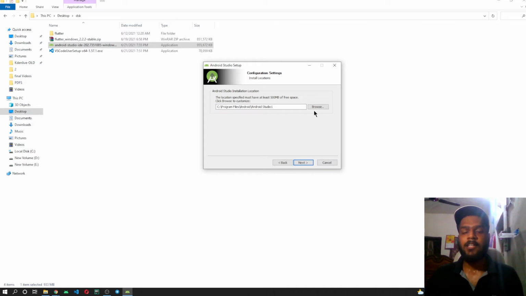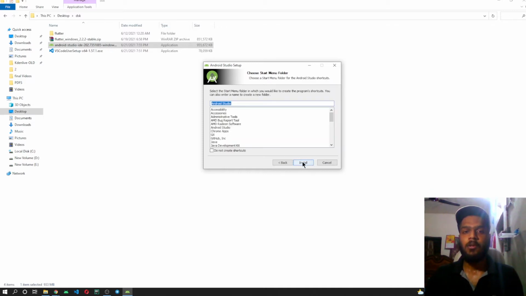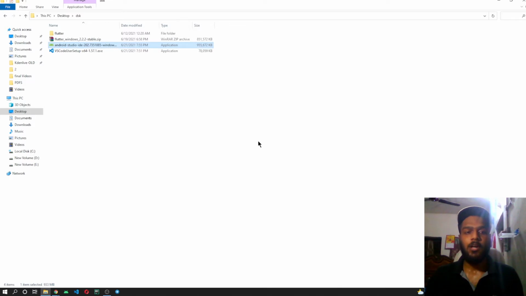Here you can see that it is asking you for the location where a minimum of 500 MB of free space is available to store all your files related to Android Studio. You can select a name for the Android Studio folder. I won't be changing anything. When I click on install, it will install Android Studio for me. For now, I won't be installing it, so cancelling it for now.